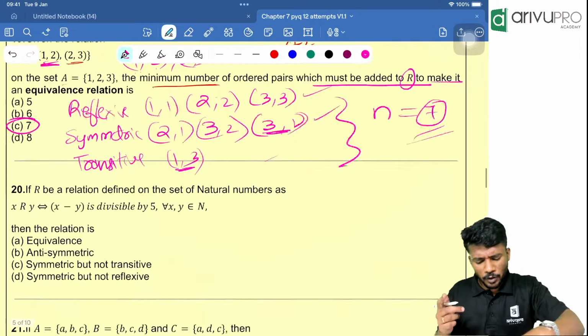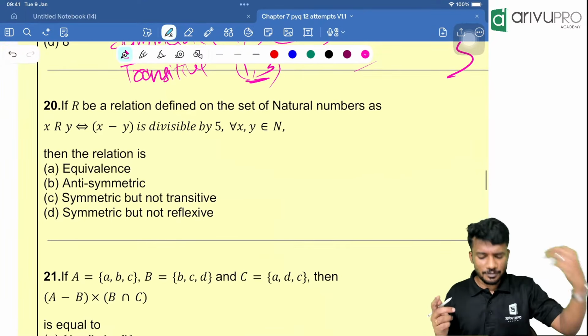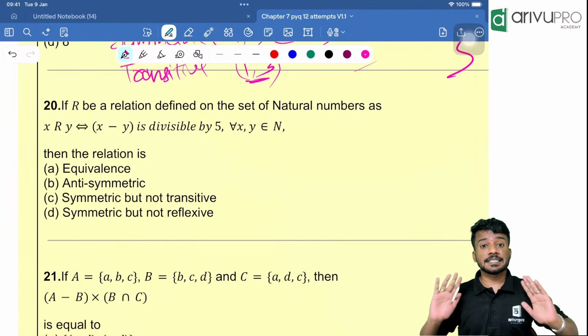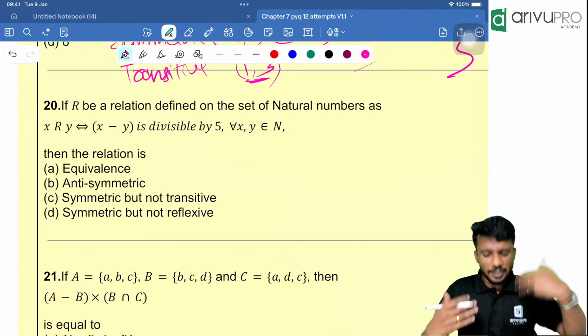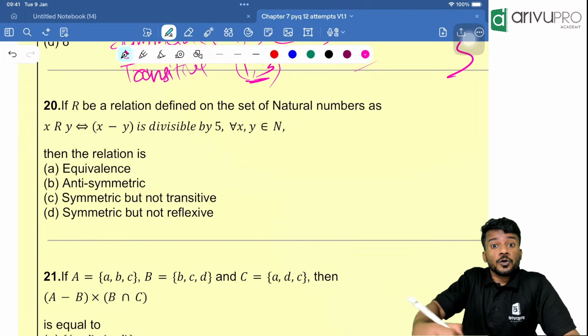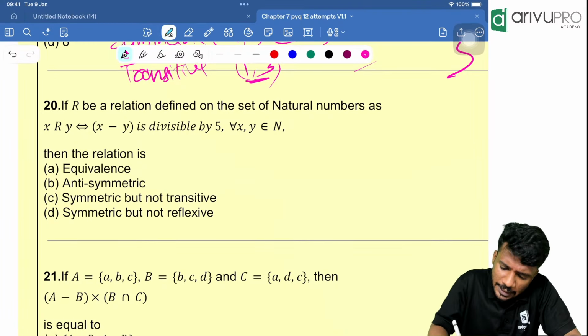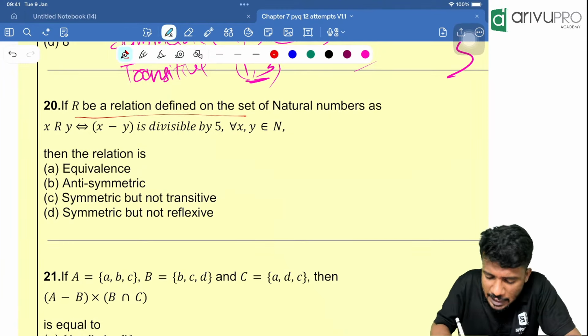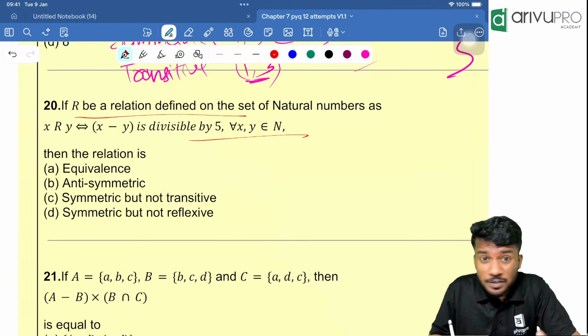Okay, Dharani, it's all about solving questions and getting that confidence. It's all about that, nothing else. It's all about confidence, and inside the exam hall you should have the urgency. The urgency should be like, I should solve more questions. That urgency should be there. You can't be lazy inside the exam hall. You can't slow down and write things. You can't read each and every point of the question and solve questions.